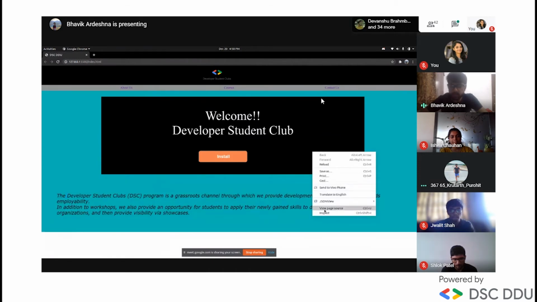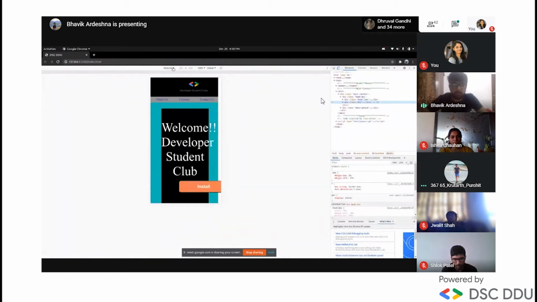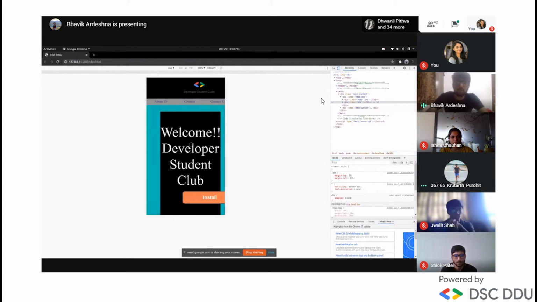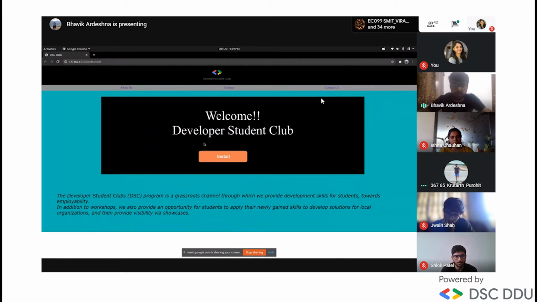You can see here, if you inspect the page, we have so many devices. Let's go for Vivo. If you open this web page on your Vivo phone, it will look like this. It's not looking good, right? Because I have not made our website responsive. We will cover this in the next part of our series.